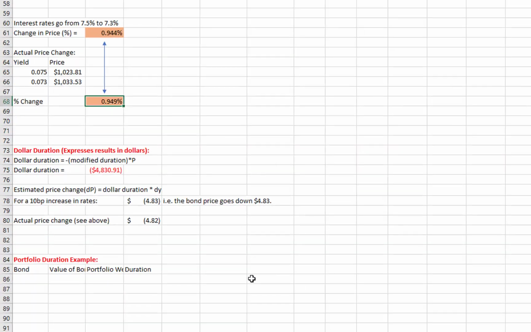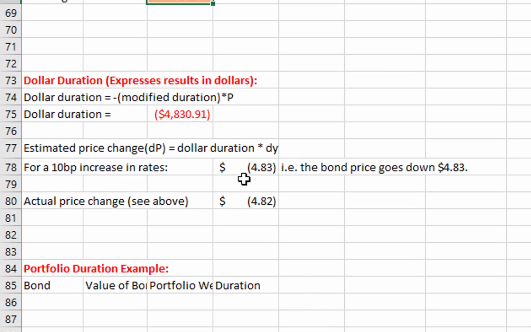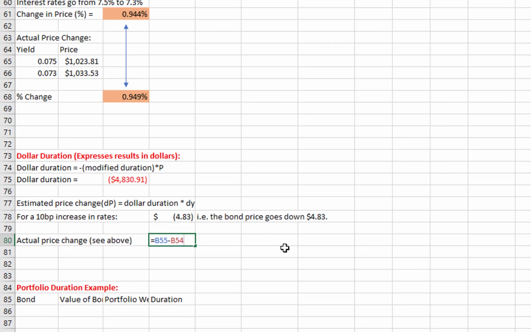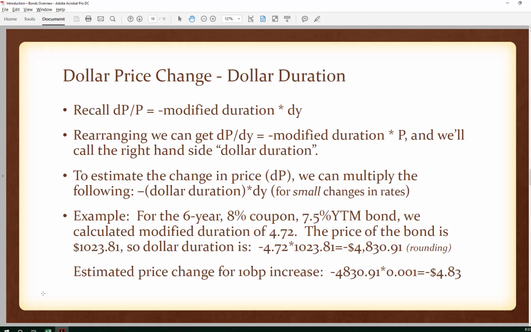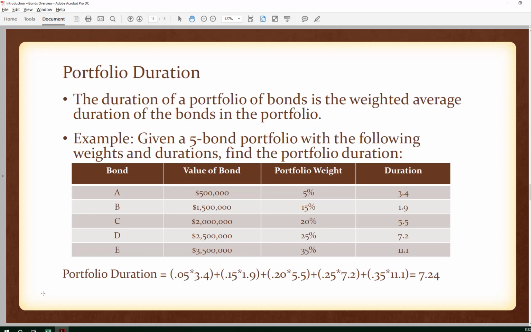And that's what we're doing over here. This is the calculation using dollar duration for a 10 basis point increase. We've got a decrease in the bond value of $4.83. The actual change, looking up above at that calculation, is $4.82 in the downward direction. So dollar duration works very well, again, for small interest rate changes. Okay, let's move on and look at portfolio duration.